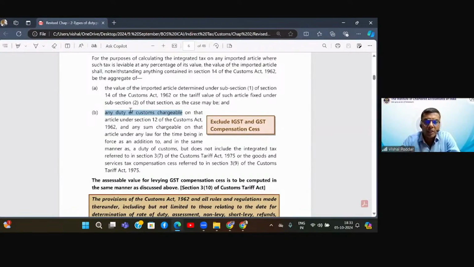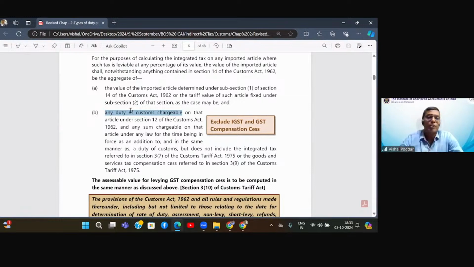So IGST will be computed on the total of your taxable value as per customs, which is called the assessable value, plus all the customs duties, which is basic customs duty, additional customs duty in the form of safeguard duty, anti-dumping duty, whatever duties are there, all will be added. And on this total, you will compute IGST. So if, let us say, the IGST rate is 18%, it will be multiplied by this total.